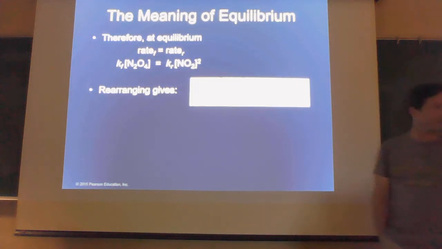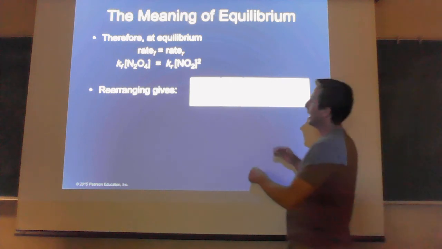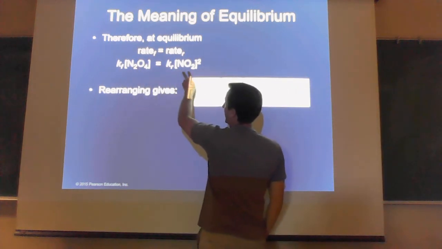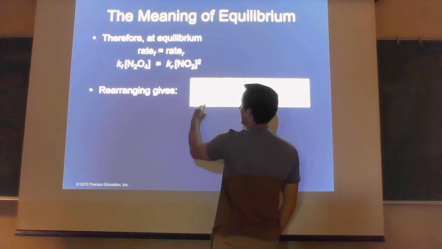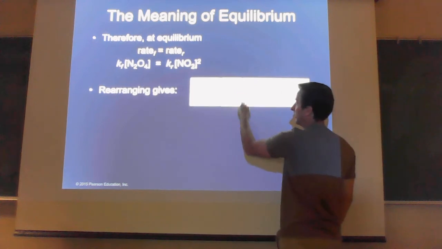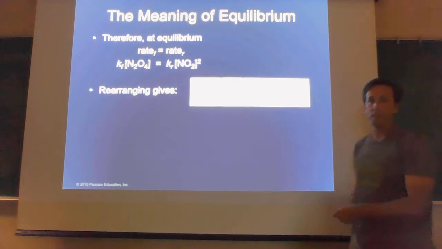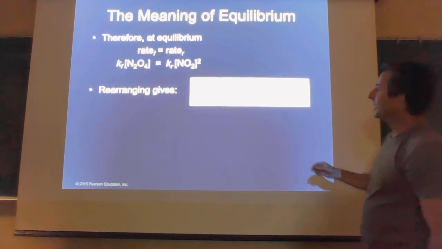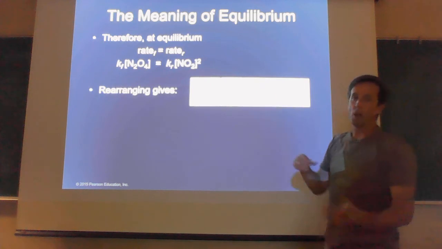When I do that, I basically divided the N2O4 underneath the NO2, so that gives me this side, and then the Kr under the Kf to give me this side. So that's my rearrangement. And then finally, when I look at this, Kf and Kr are both constants.